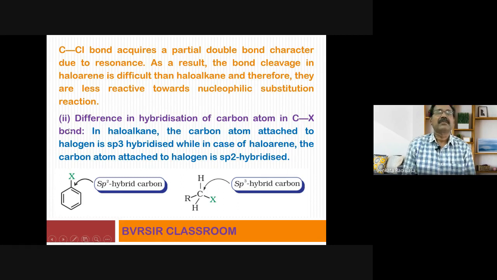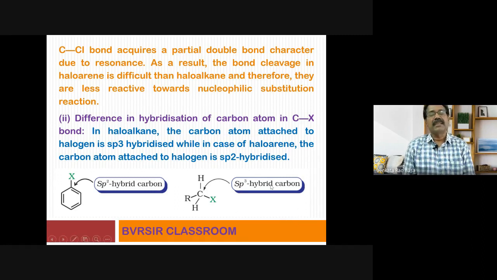Another concept. Why aryl halides are less reactive? This is another point: difference in hybridization of carbon atom in the C-X bond. You observe this one. This is aryl halide. In this aryl halide, the carbon is sp2 hybridized. sp2 hybridized means more electronegativity. More electronegativity means smaller the bond. When the bond distance is less, the strength of the bond will be more. Again, due to this reason also, that is hybridization, the bond becomes smaller. When the bond becomes smaller, it is very difficult to break that bond. That is why aryl halides are less reactive when compared with alkyl halides.